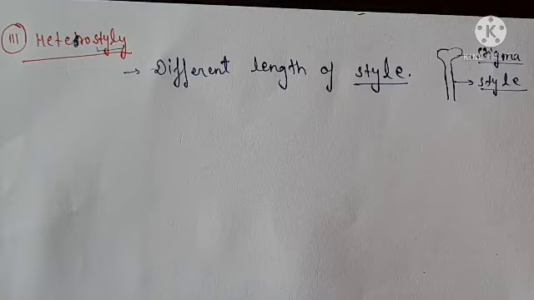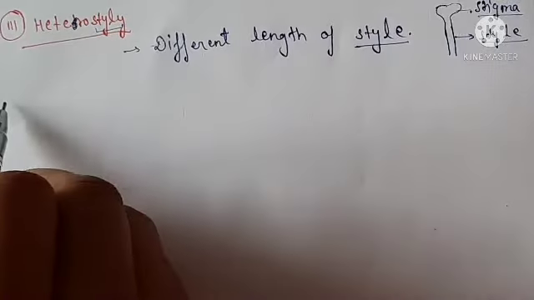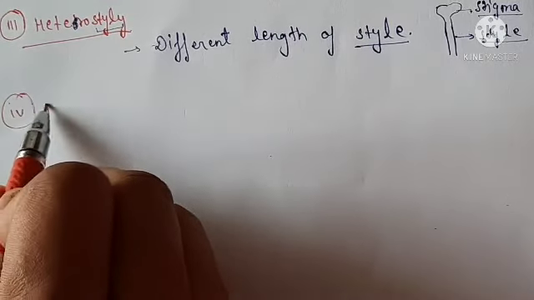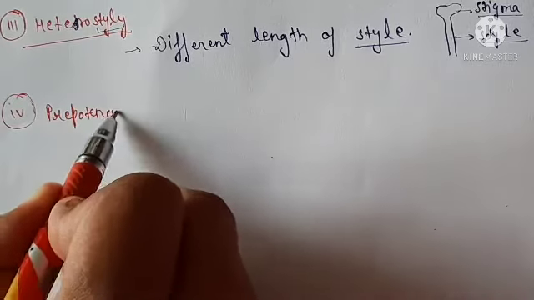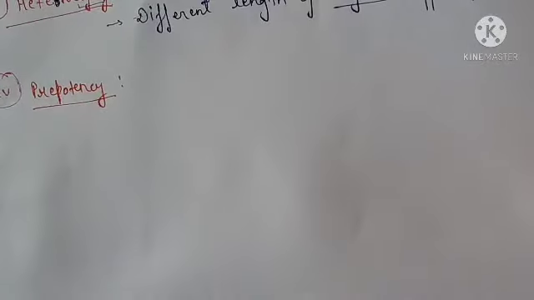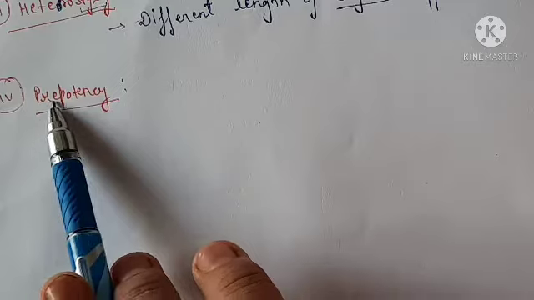After that we will discuss the fourth one, which is prepotency. Prepotency means what? Pollen grain. It is very clear from the name. Pre means before.